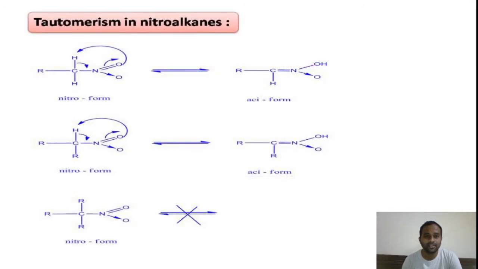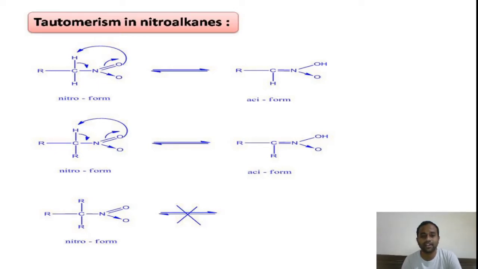So tautomerism. What is tautomerism? This is nothing but isomers which are readily interconvertible. You can see the nitro form and aci form. The first example is a primary nitroalkane in which the alpha carbon is having two active hydrogens in it. Therefore, by the shift of a hydrogen atom from one place to the other position, we will get the other tautomer form, that is the aci form.